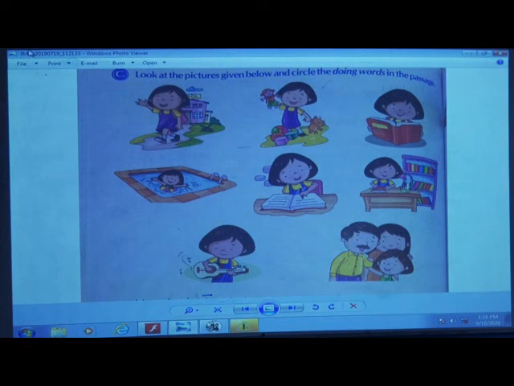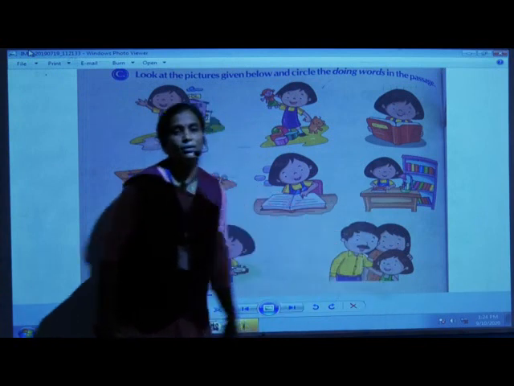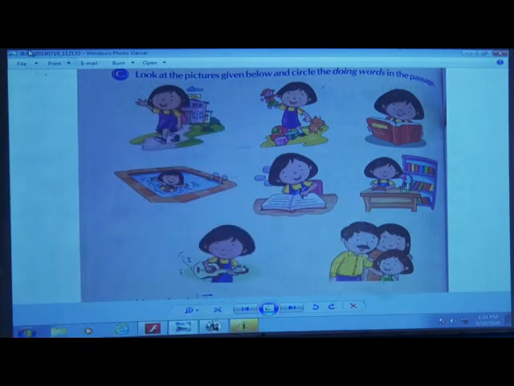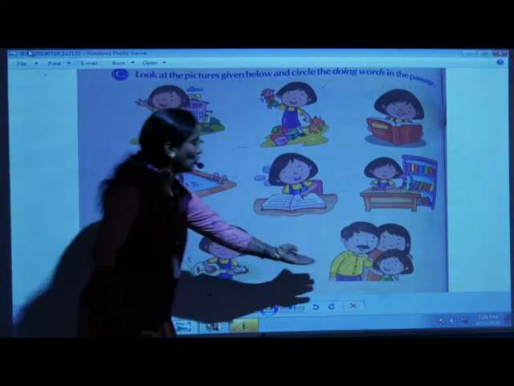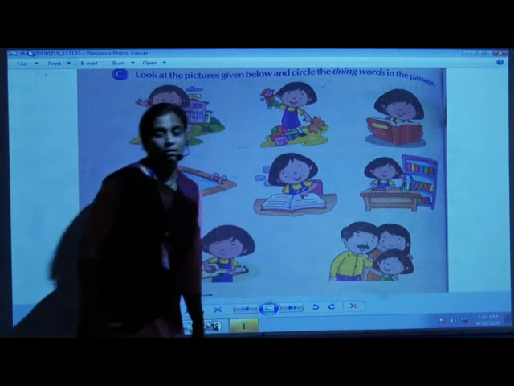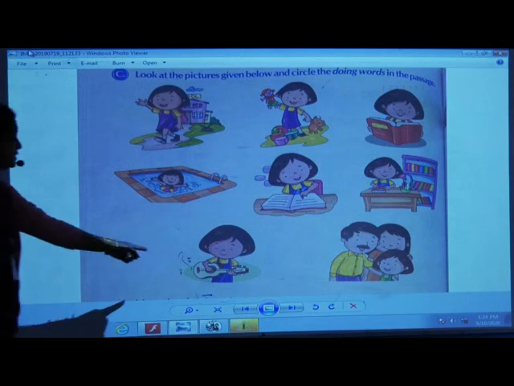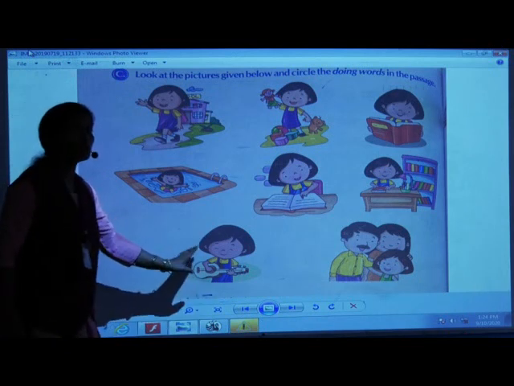She keeps all things in her place. Yes, she keeps all her things in place. Okay, this is shown in the picture here. She loves her family. Yes, she loves her family. Her family is shown here in this picture. Father and mother also read books with her. Yes, they also read books with her, with Mona. They listen to the guitar when she plays it. When Mona plays the guitar, they also listen to the guitar.